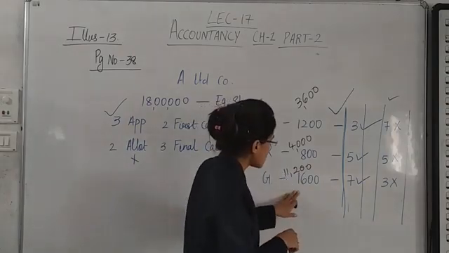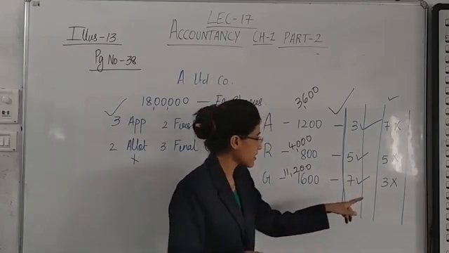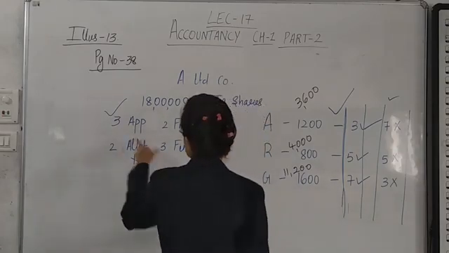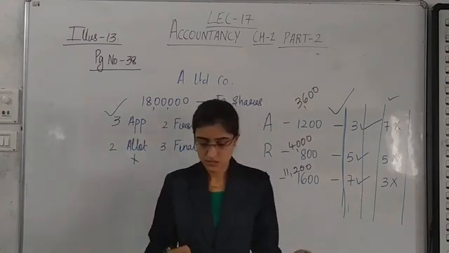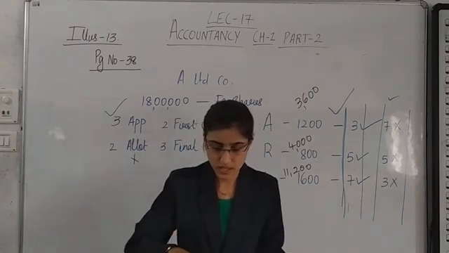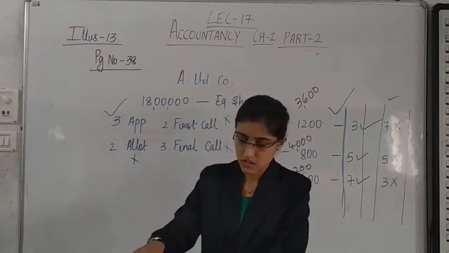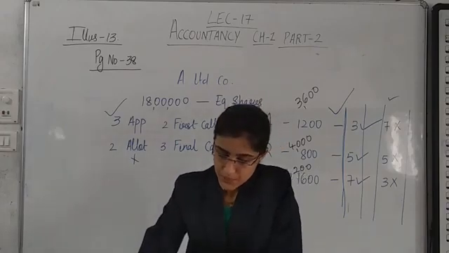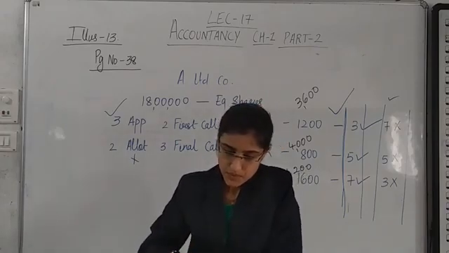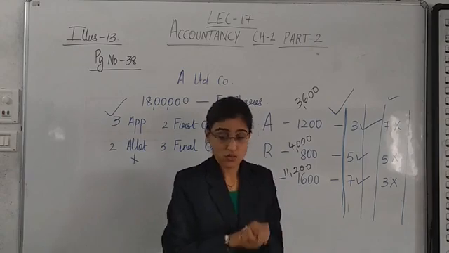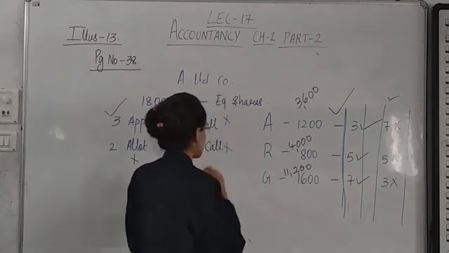Gavi is having 1,600 shares and she has not paid the final call. Just hold for a second. There is some issue with this. Yes, I'm mistaken here.